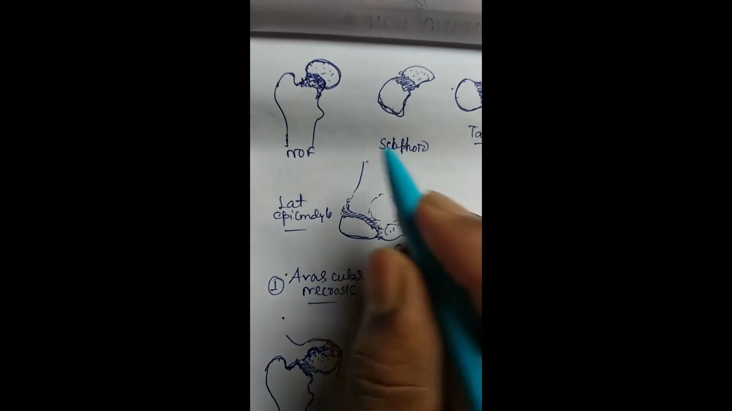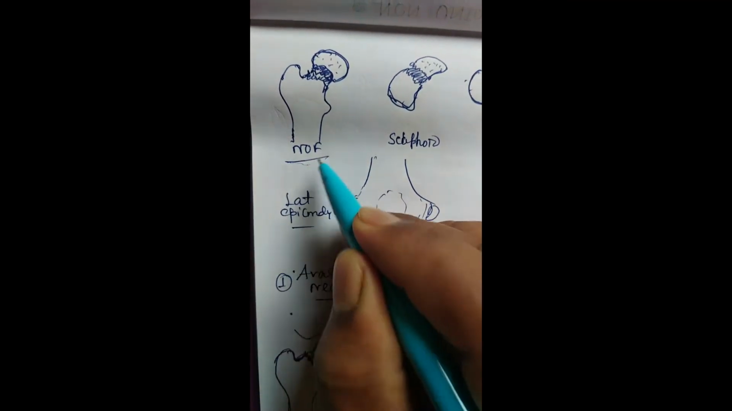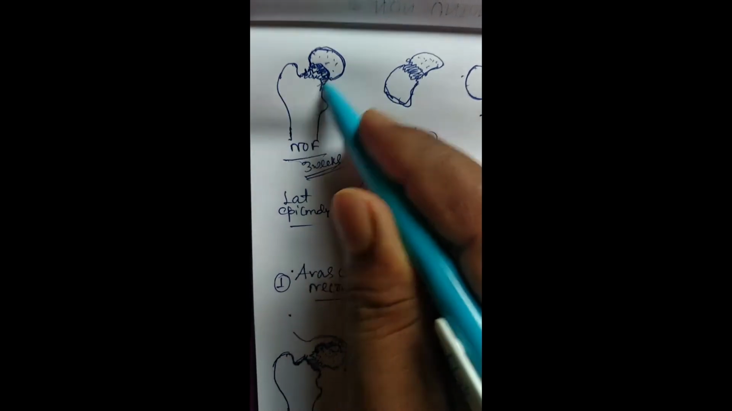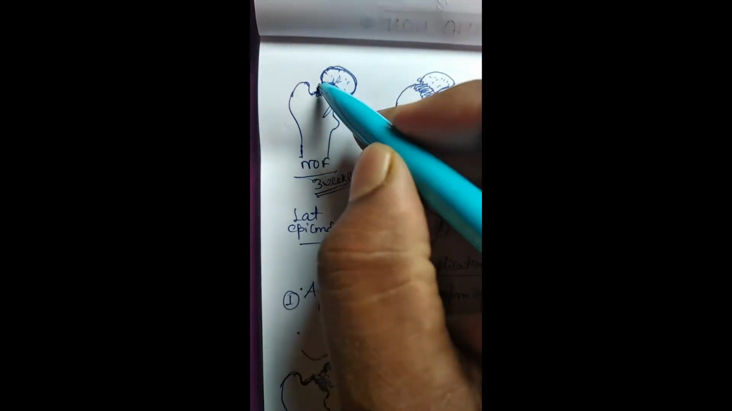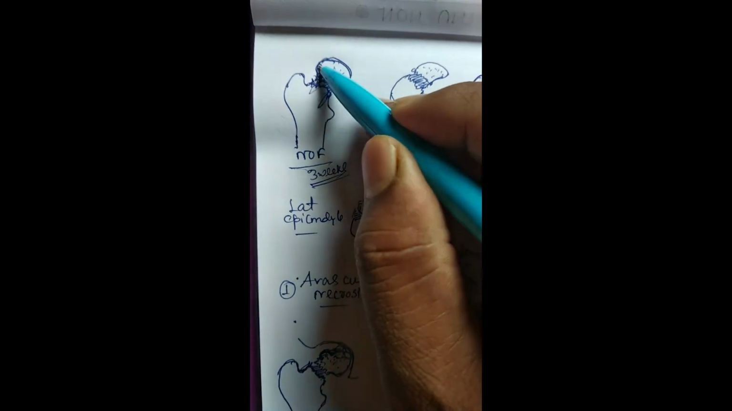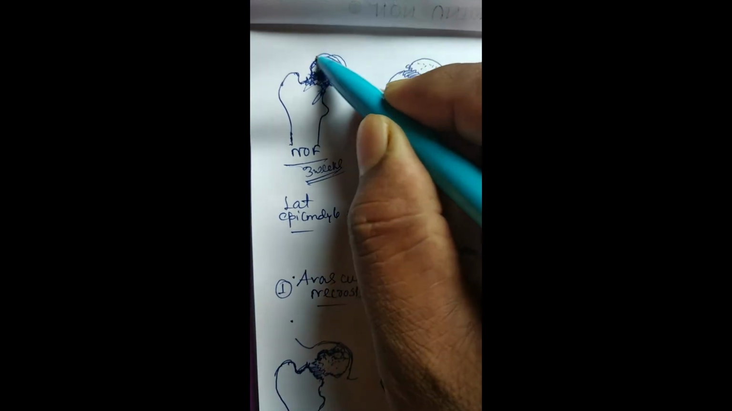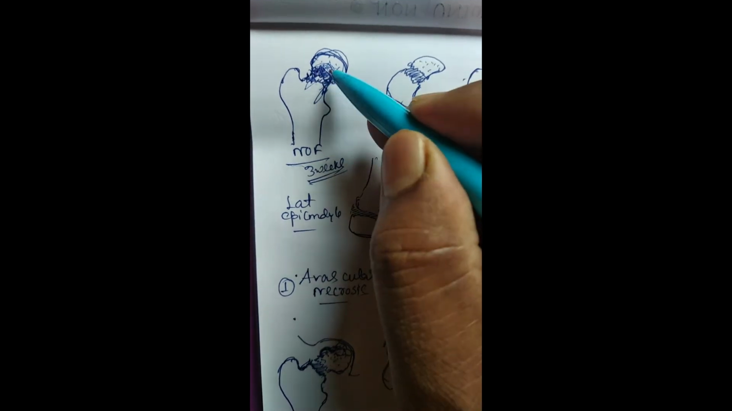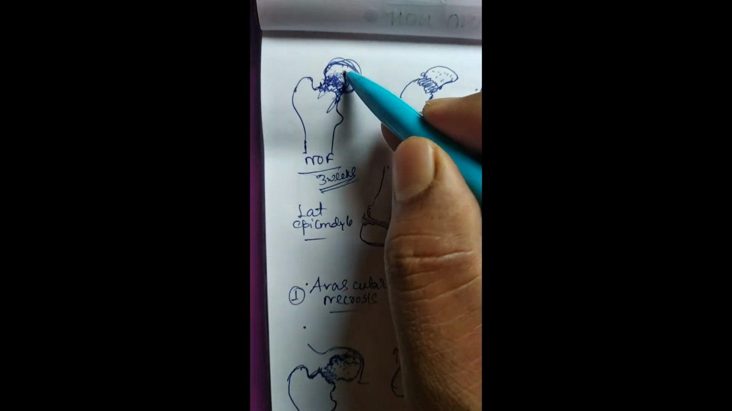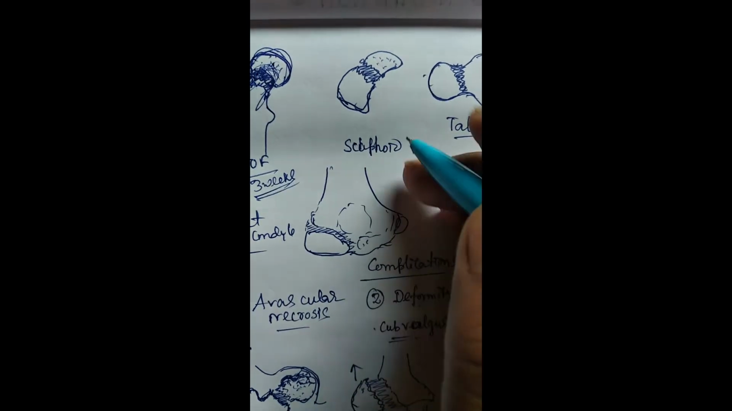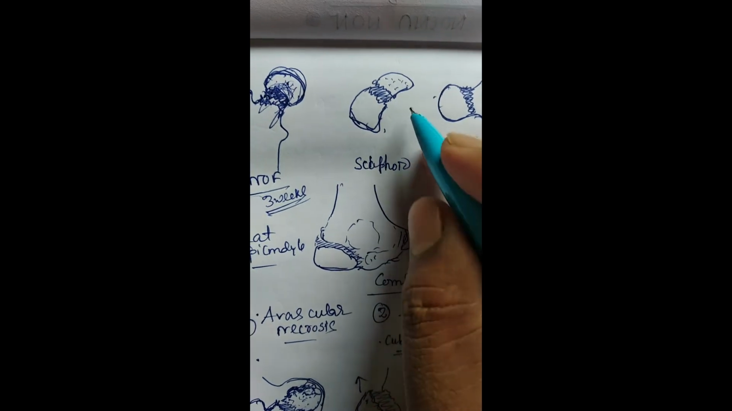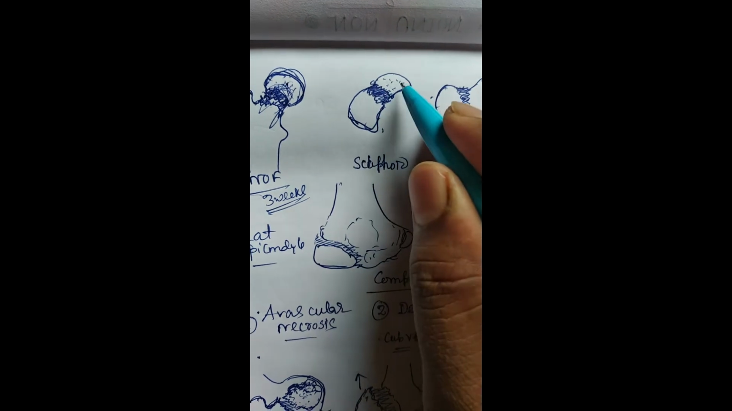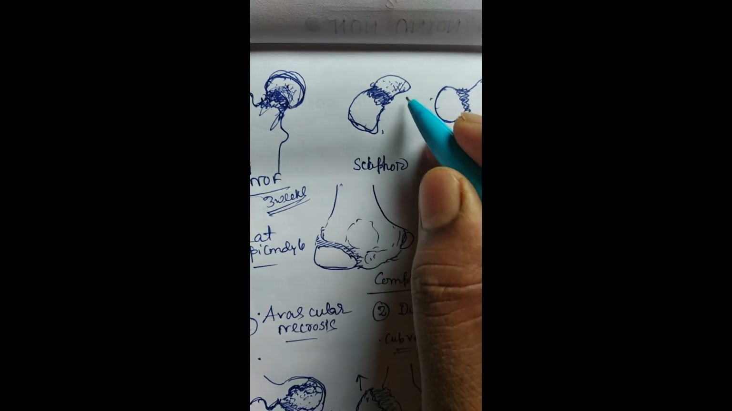Now, where is the most common site for non-union? Neck of femur fracture. Within 3 weeks, if there is no sign of union, or any displacement, we can call it a non-union. And the complication of non-union is avascular necrosis of the neck and erosion of the neck.